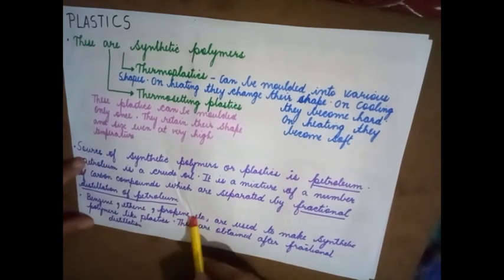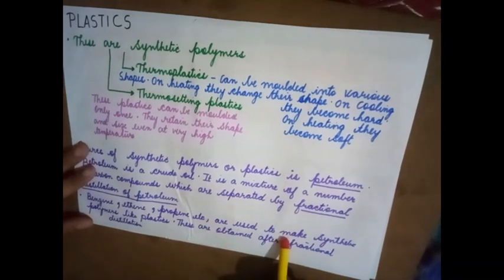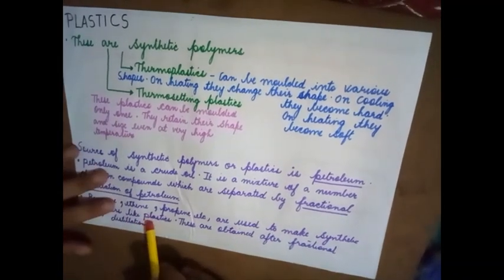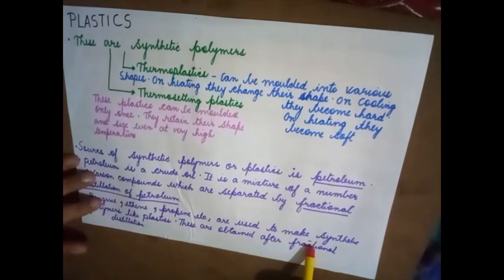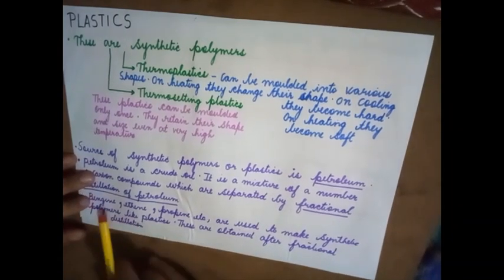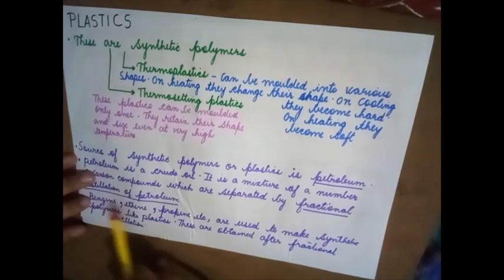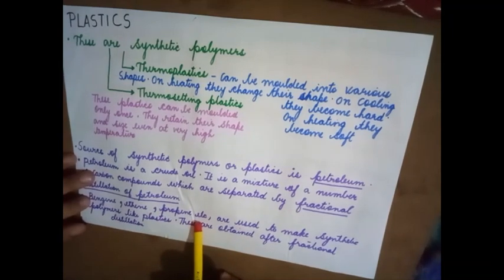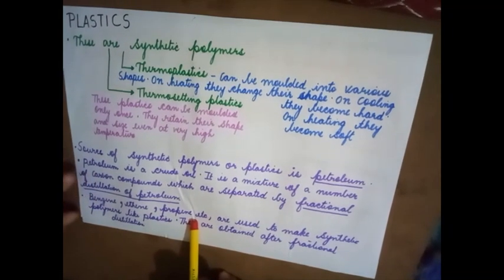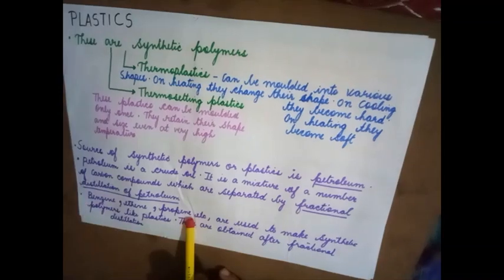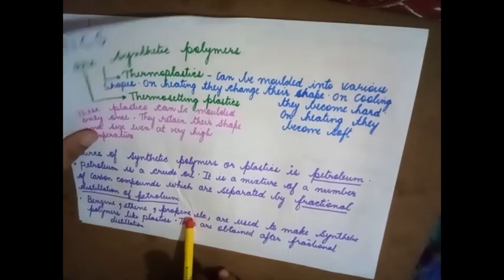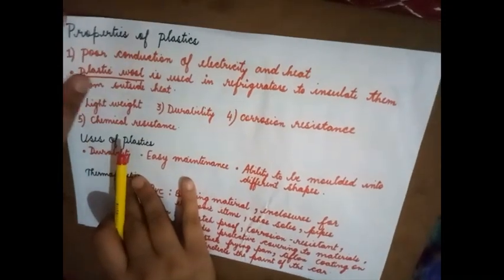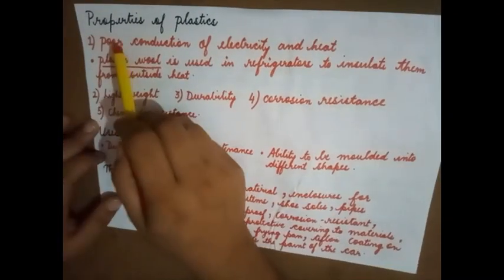Benzene, ethene, propene, etc. are used to make synthetic polymers like plastic. And these are obtained after fractional distillation. So, over here, benzene, ethene and propene, these are the products of petroleum. Okay, these are obtained after fractional distillation. Fractional distillation is a technique to obtain various components.